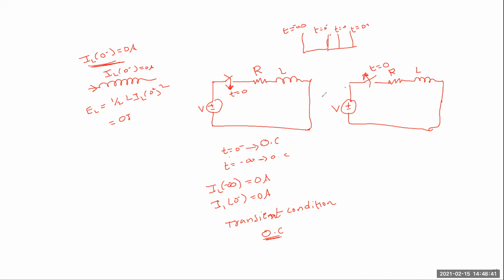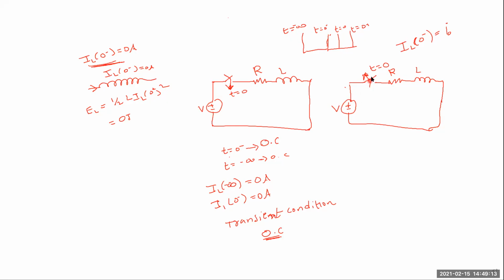If you consider initial conditions, that means before the switching action, some amount of current is flowing through the inductor. That is called initial conditions exist. Here IL of 0 minus means some amount of current exists, so I have taken a small I naught.